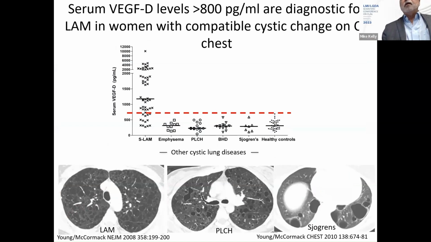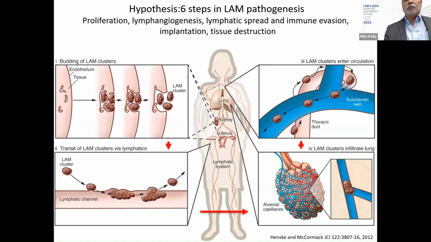We found that VEGF-D levels were elevated in women with LAM, and really none of the other cystic lung diseases that mimic it. Those include emphysema, pulmonary Langerhans cell histiocytosis, Birt-Hogg-Dubé, Sjogren's, follicular bronchiolitis, and healthy controls. So this is a very useful diagnostic biomarker for LAM with a sensitivity of about 70% and a specificity of about 98%. And along the bottom, you see some of the cystic lung diseases that can be confused with LAM.